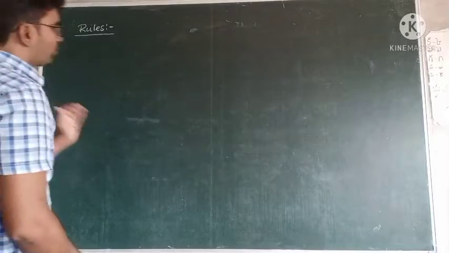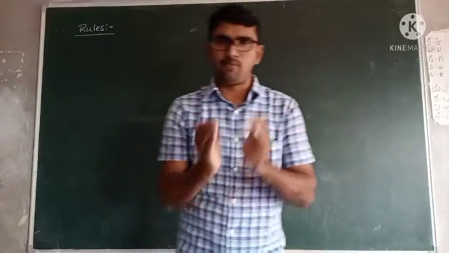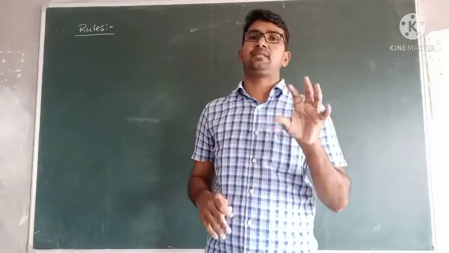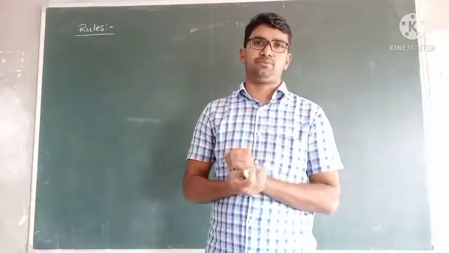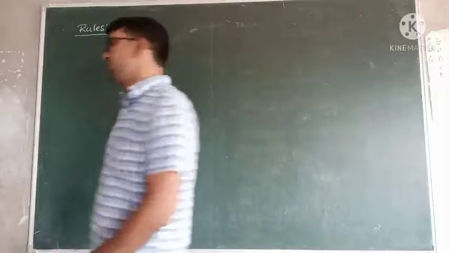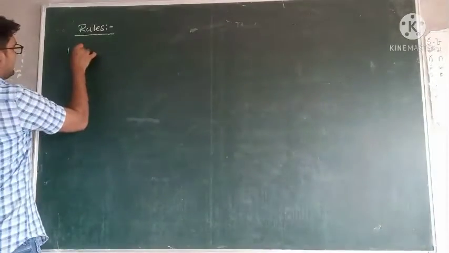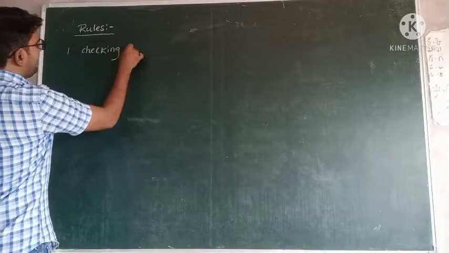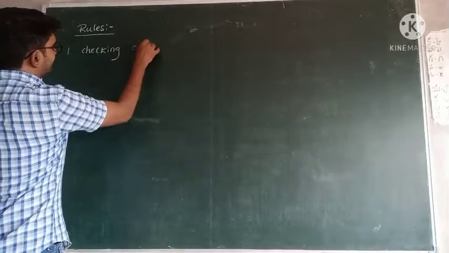Next one, rules. For example, one organic compound is given to you. How can you write the IUPAC nomenclature of the given organic compound? Okay, so rules. The first rule is the checking order.